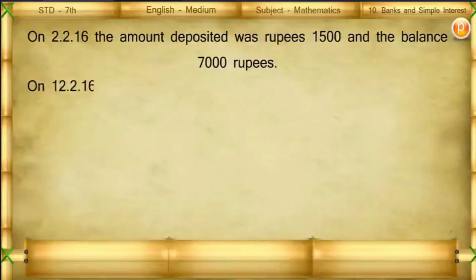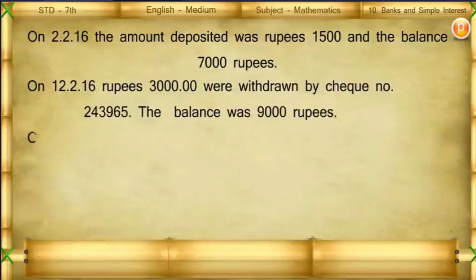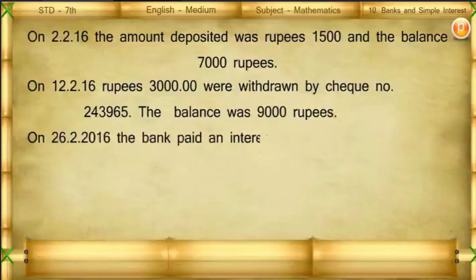On 12 February 2016, rupees 3000 were withdrawn by check number 243965. The balance was 9000 rupees. On 26 February 2016, the bank paid an interest of rupees 135.